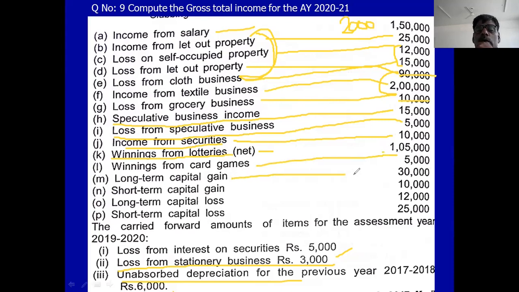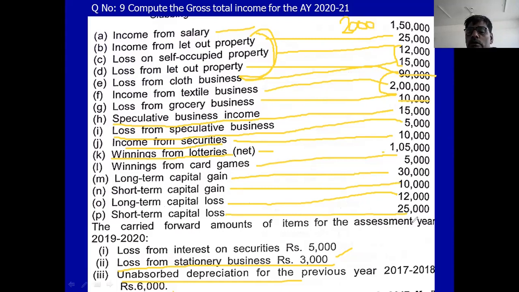Capital gain, long-term capital gain 30,000. From the long-term capital gain, you deduct 12,000 long-term capital loss. Then short-term capital gain is 10,000. Short-term capital loss 25,000 is there.